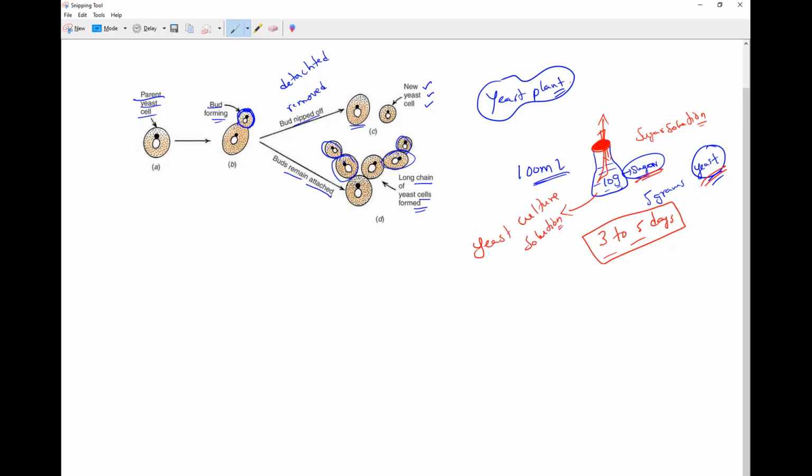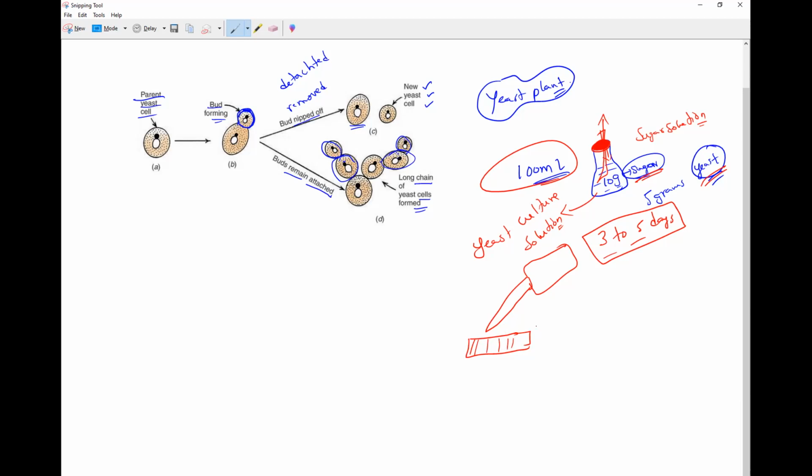The entire solution which has been prepared, we call it the yeast culture solution. Take a small quantity, because we have prepared 100 ml of solution. Take it from near the bottom of the conical flask with the help of a dropper. Place the dropper inside the culture solution and take a small amount from the bottom of the conical flask and add it to the slide. So what is a slide? A microscope slide. Take a clean, clear microscope slide and, with the help of the dropper, put it on it.